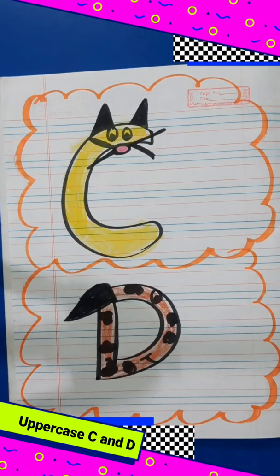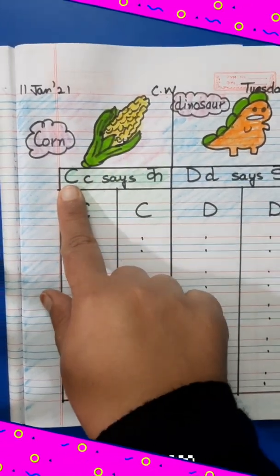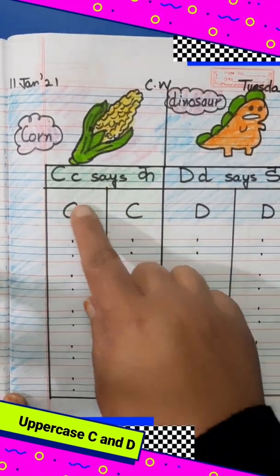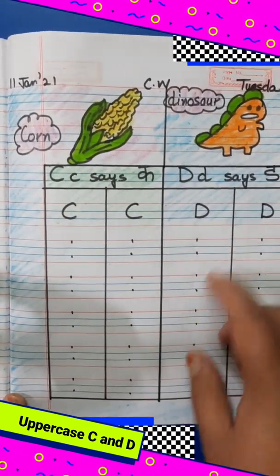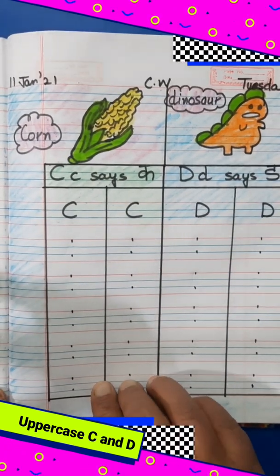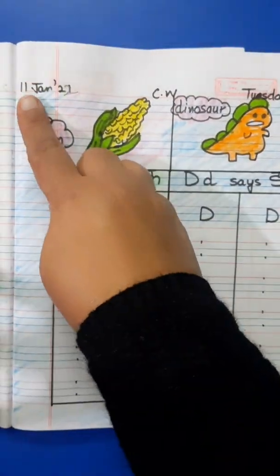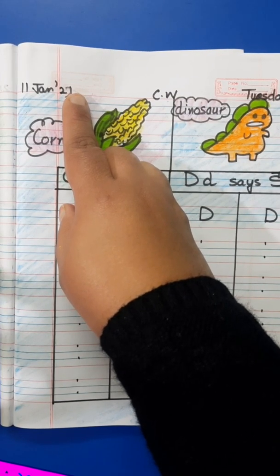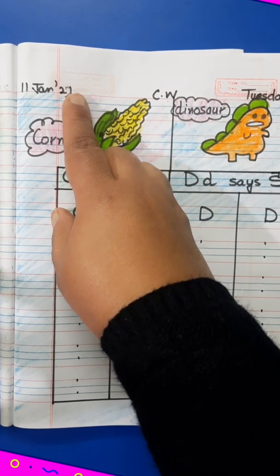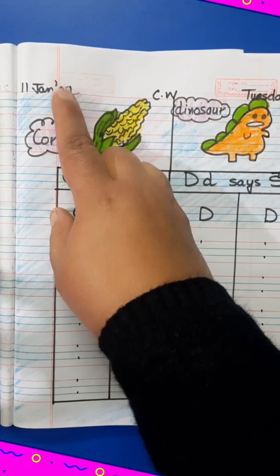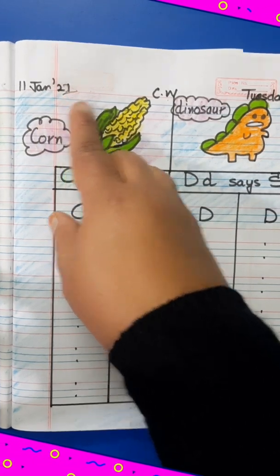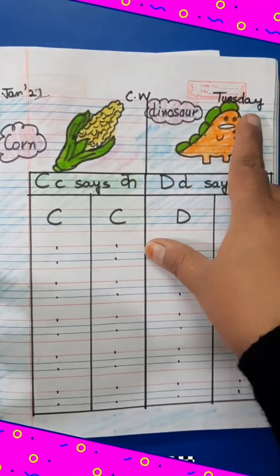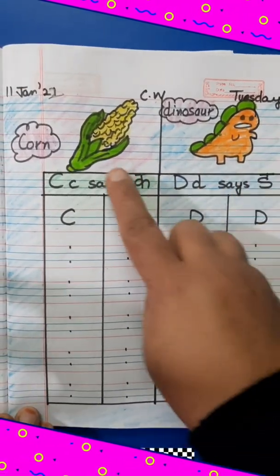Now let's come to the writing part. And as you all can see, the writing part is so simple. You have done curve. You have done vertical line. Curve also. Okay. So now let's start with writing. The date is 11 January 2022. I by mistake have written it 21, but you don't make the same mistake. You write 22. 11 January 22. C.W. means classwork. And the day is Tuesday. Today is Tuesday.